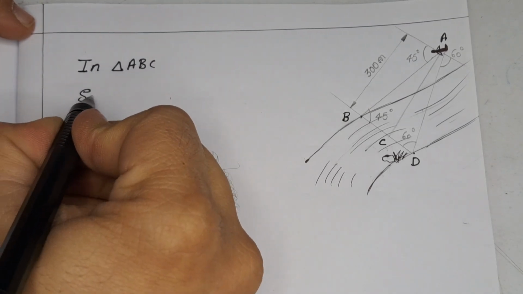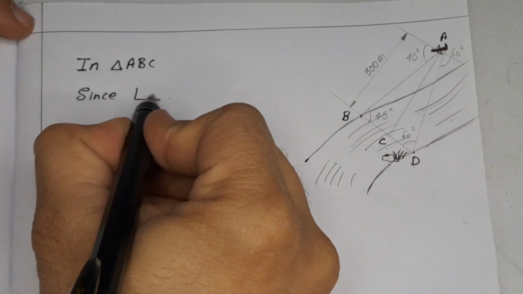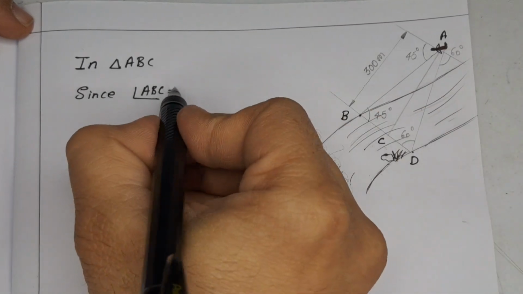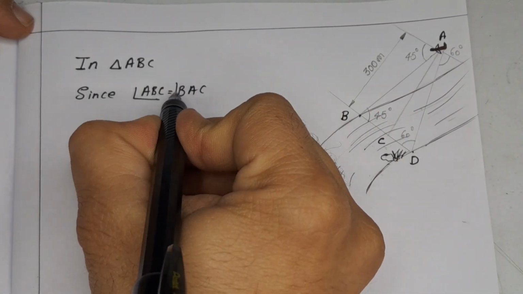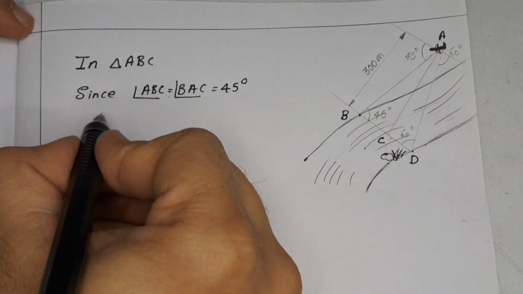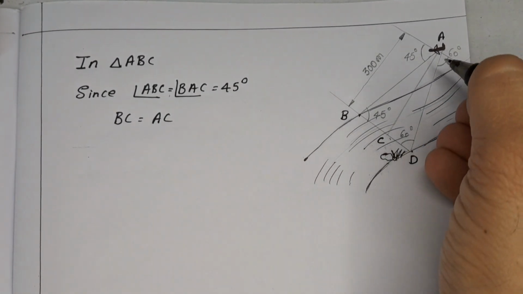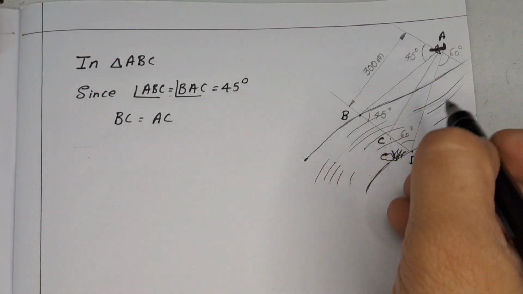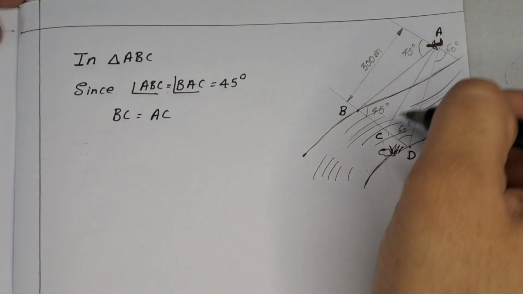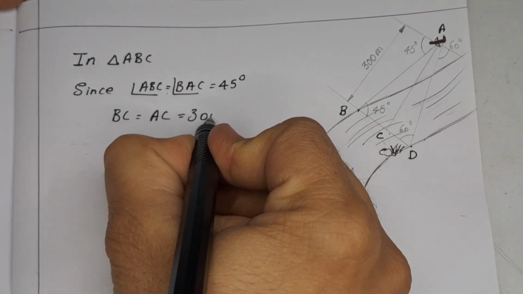In triangle ABC, since angle ABC is equal to angle BAC, which is equal to 45 degrees, we can say that BC is equal to AC. Therefore, BC is equal to AC, and the distance AC we already know is 300 meters. Therefore, it is 300 meters.